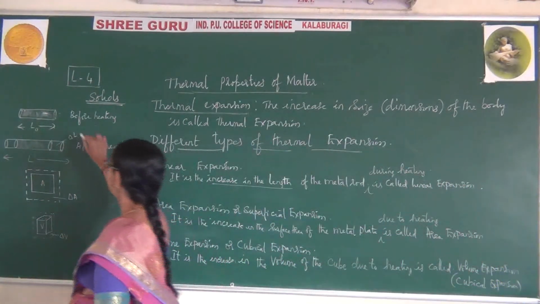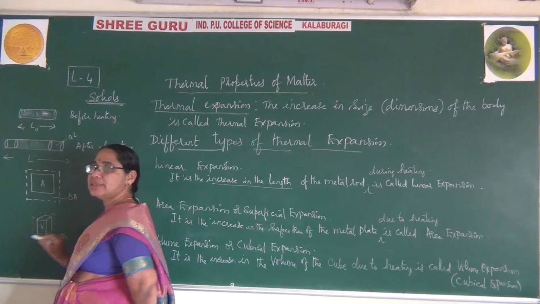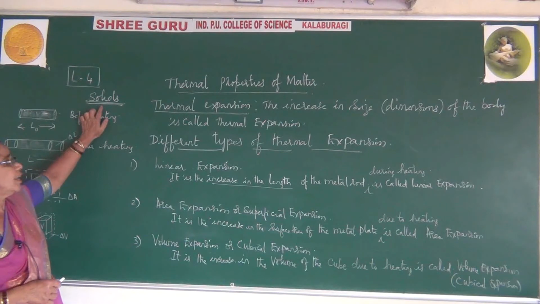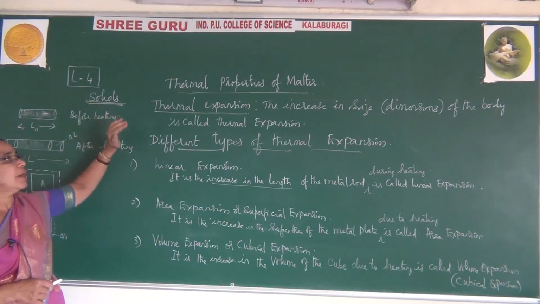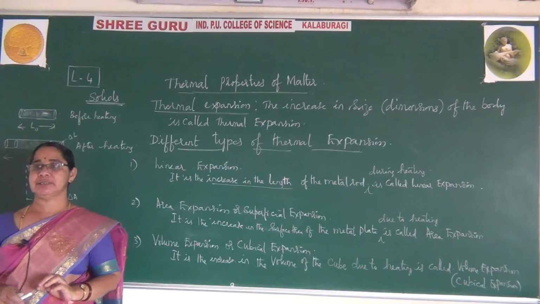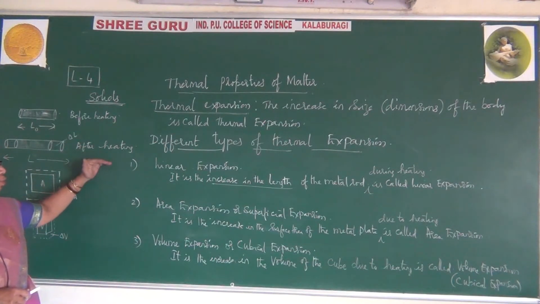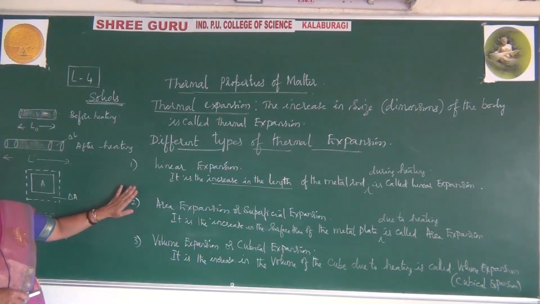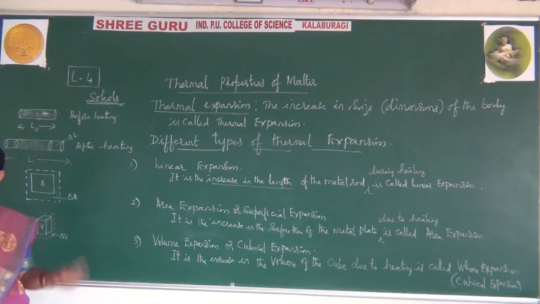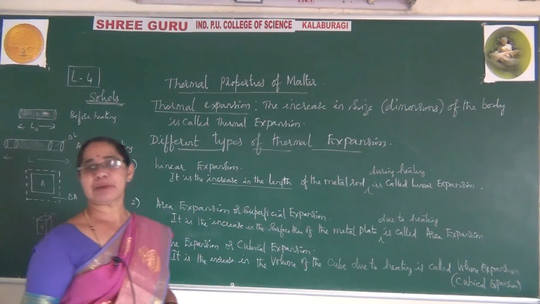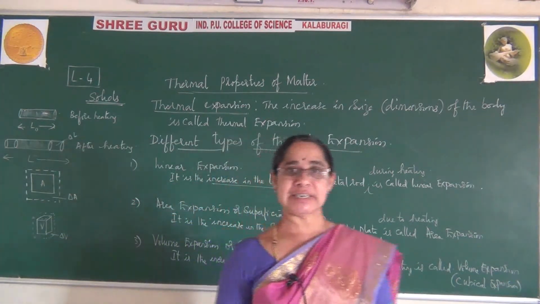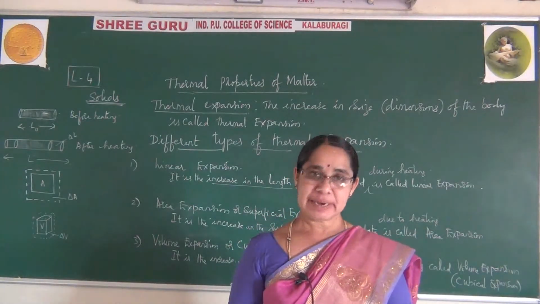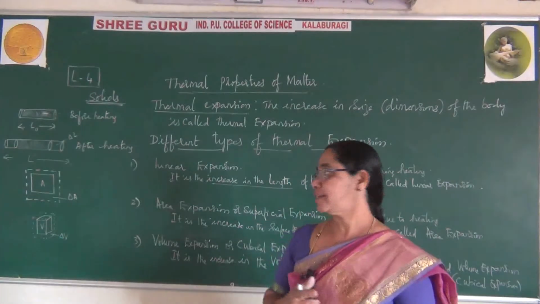And for these three I have drawn these figures. You can observe these figures and analyze how the expansion has taken place, especially in solids. Right? So now I have given the types of expansions, the definitions of linear, superficial and volume expansion, and explained their figures. Now let me give you this in mathematical form. How the expansion takes place and what changes you observe, you can express in mathematical expressions.